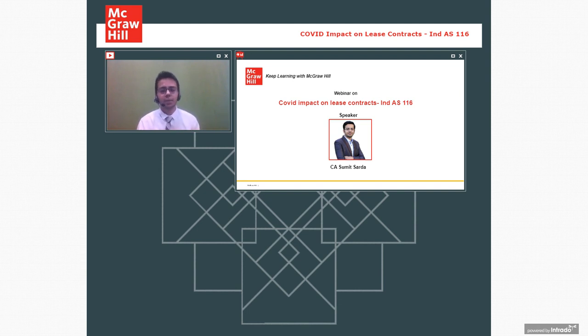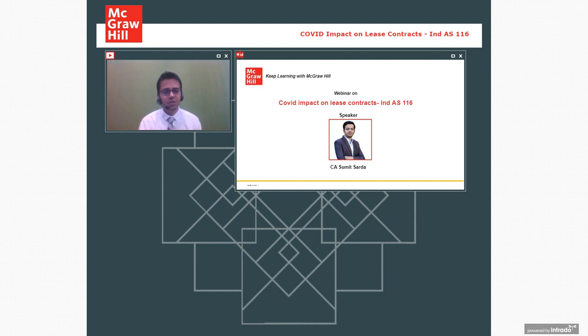So how should all these, like discounting of rent and concessions in rent, be accounted for? What exactly does Indian Accounting Standard 116 ask for all this to be dealt with? Initially, I'll give you just a gist on how Indian Accounting Standard 116 works.